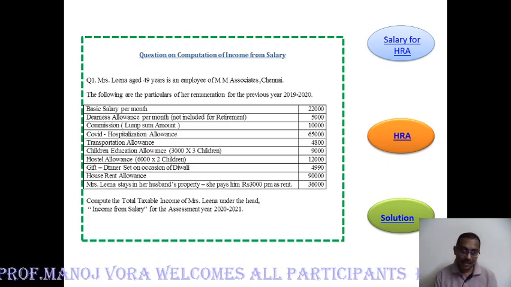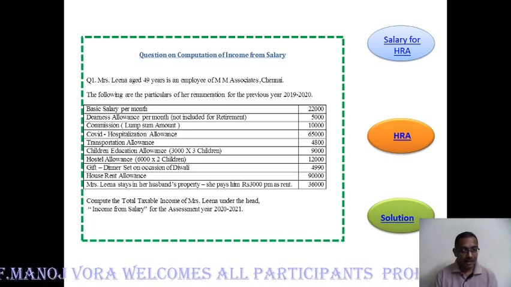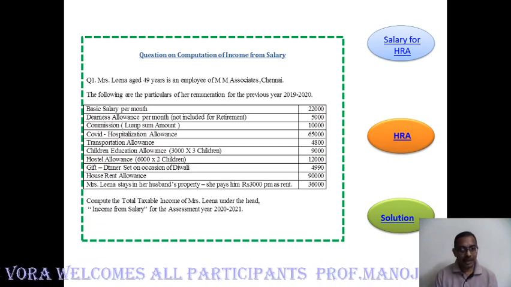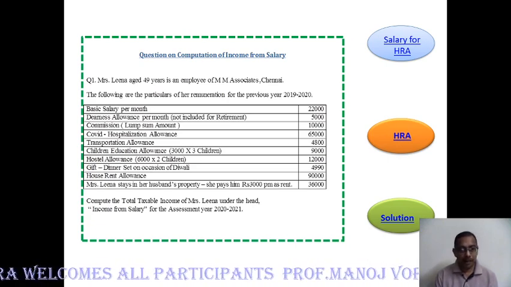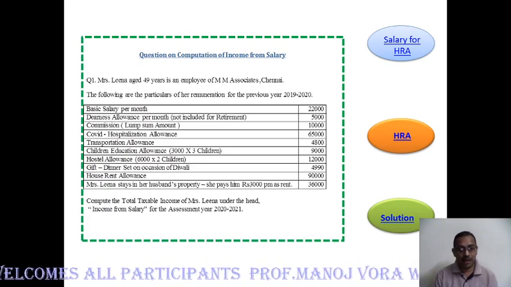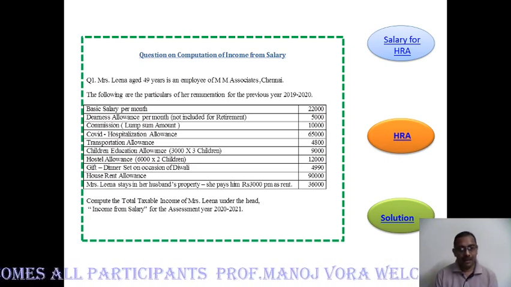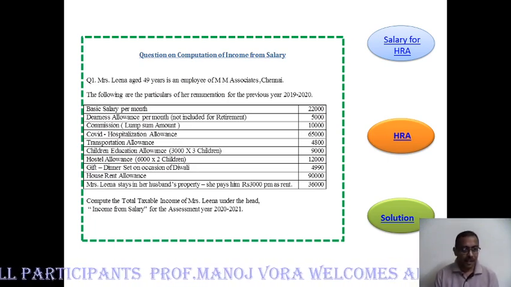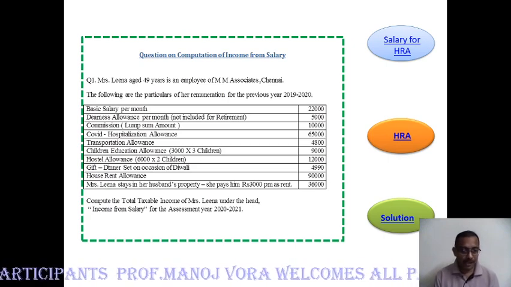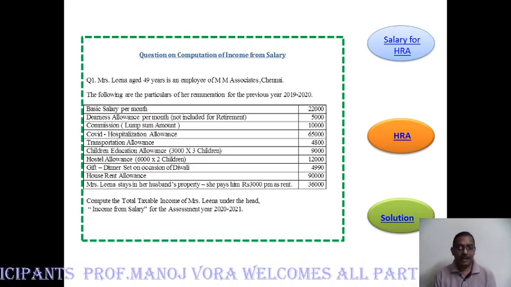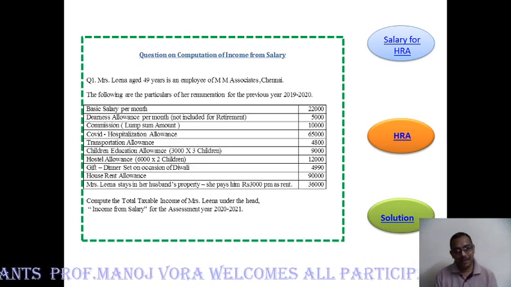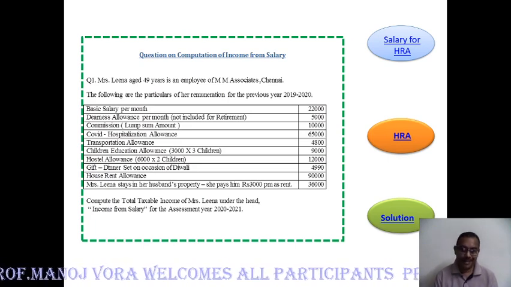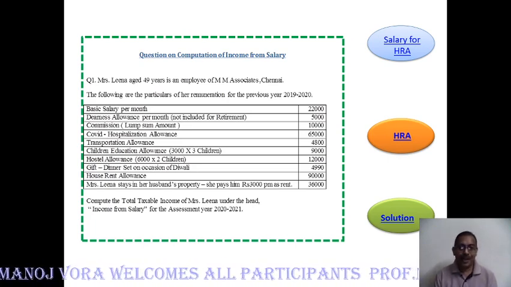house rent allowance. And they say Mrs. Lena, who is the employee, stays in her husband's property. She pays him rupees 3,000 per month as rent. Okay, so 36,000 she pays as rent. We are supposed to compute total taxable income of Mrs. Lena under the head income from salary for the assessment year 2020-2021, or in other words 2021.